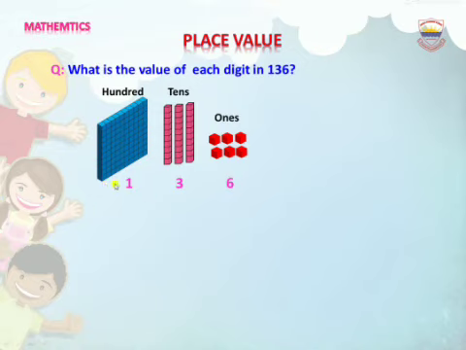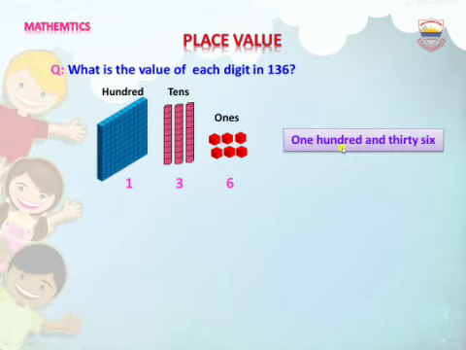We have 100. Now count the stakes. 1, 2, 3. We have 3 stakes, means 30 blocks. Count the separate blocks. 1, 2, 3, 4, 5, 6. We have 6 ones. So we can say we have 136 blocks in total. We write it in words as one hundred thirty-six.